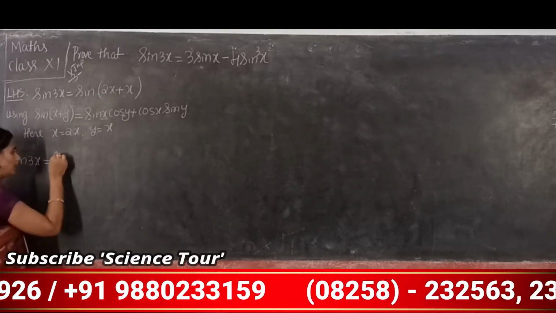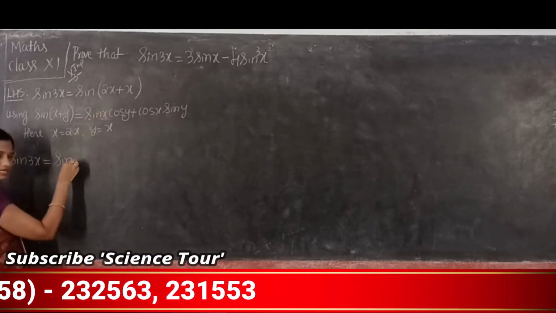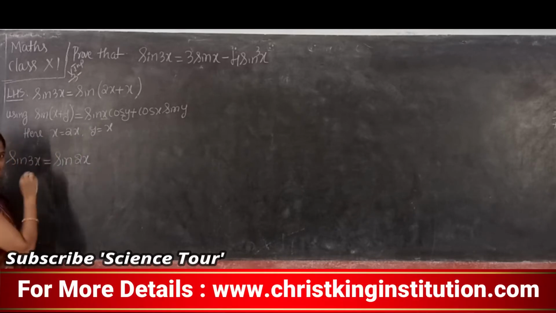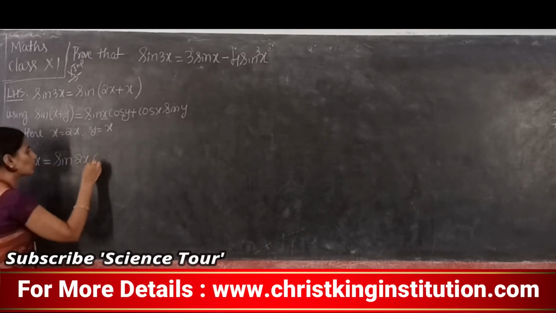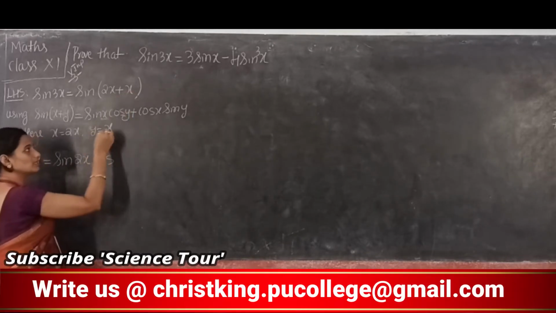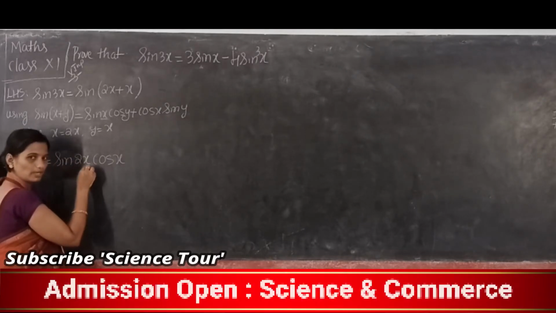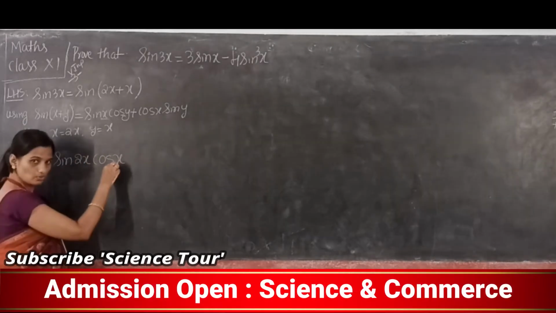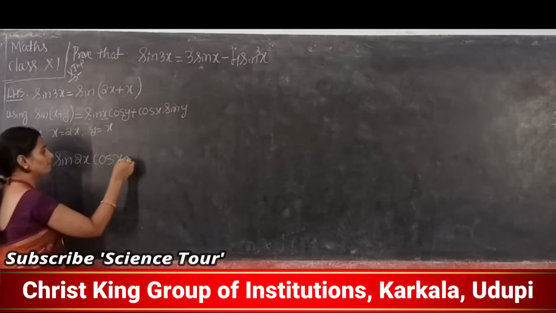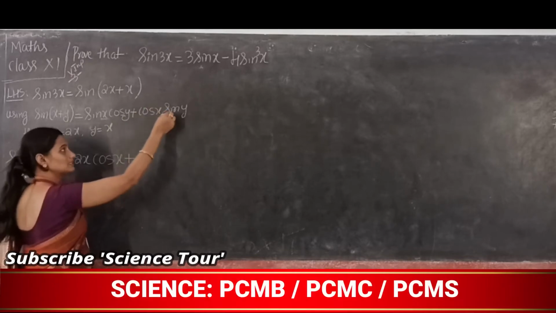So it is sin 2x into cos x. Clear this first substitution? Plus cos x sin y.